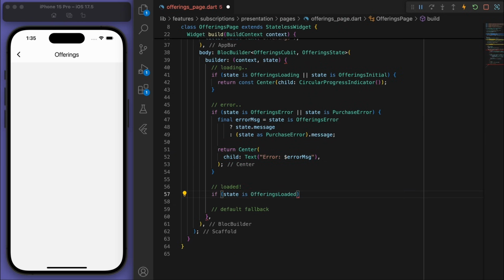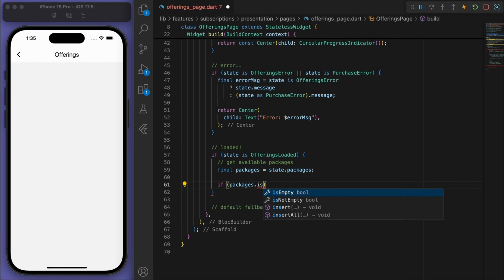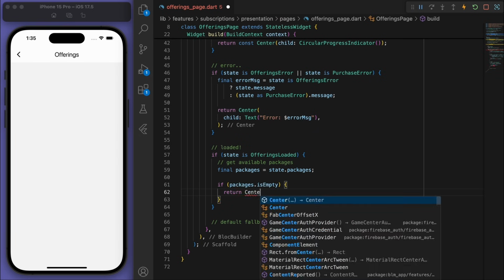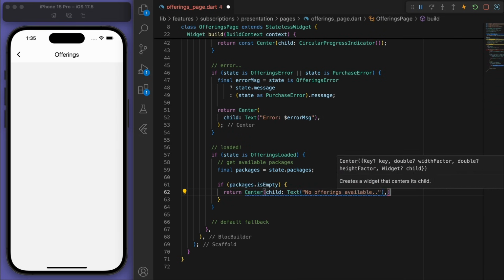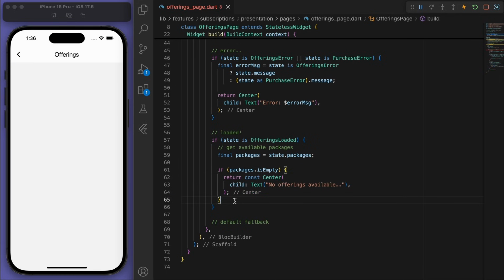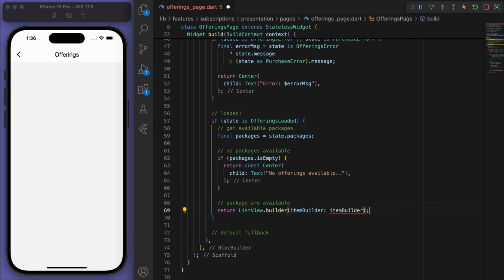And when it's loaded, then we can now get the available packages. Now, if the packages is empty, then let's just say that there are no offerings available. And if we do have some packages available, then we're going to return it in a list.